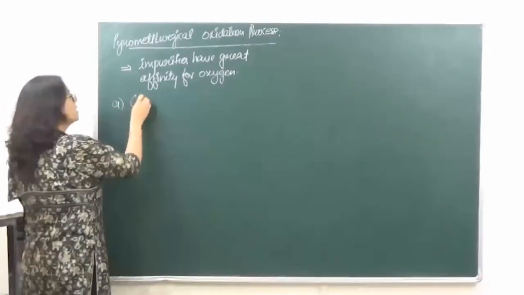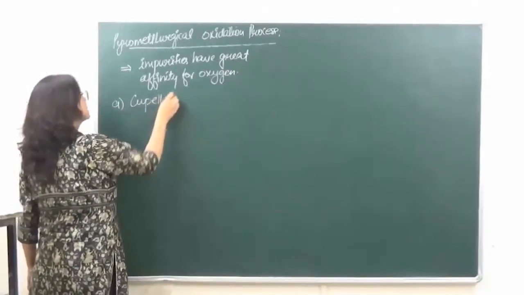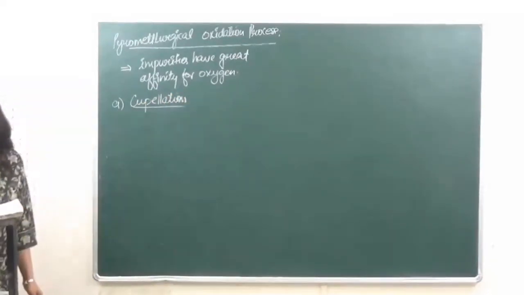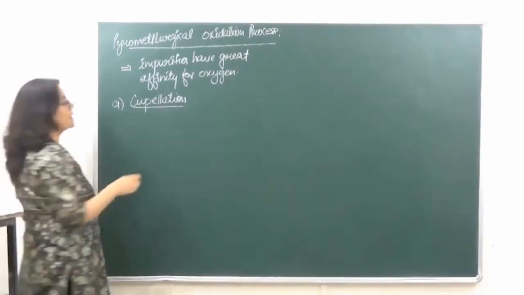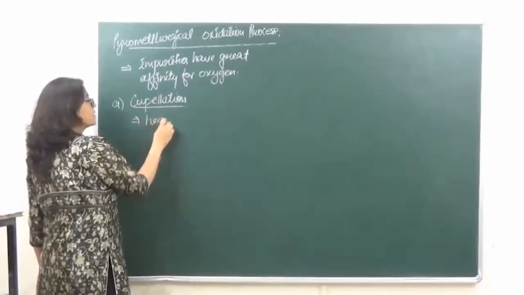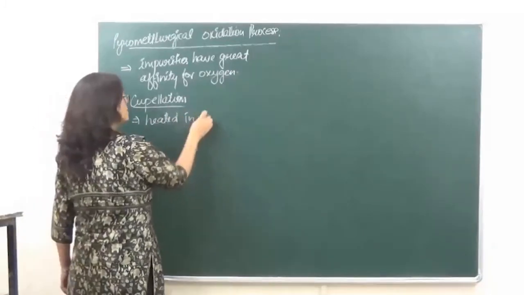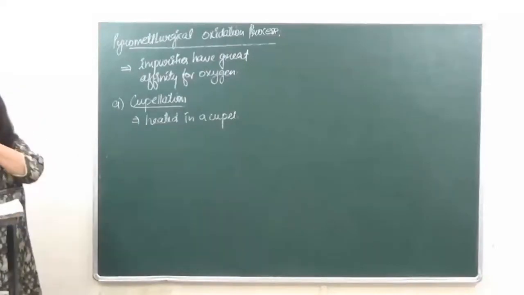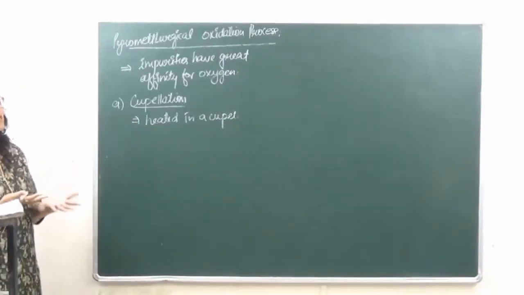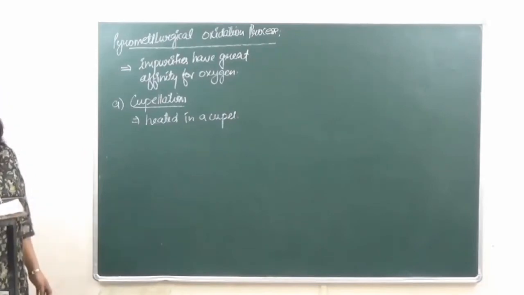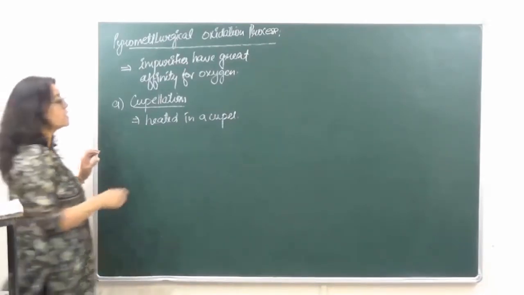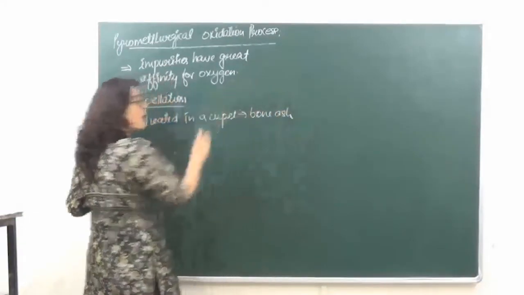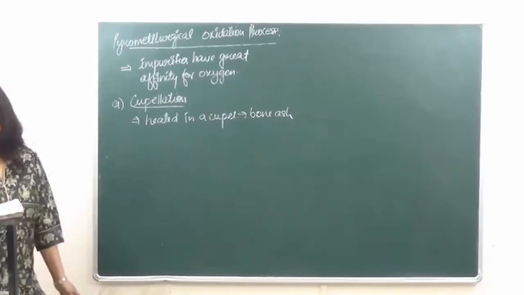The first method is known as cupellation. What is cupellation? In this, the impure metal is heated in a cupel. A cupel is nothing but an oval shaped crucible. This cupel is made up of bone ash.